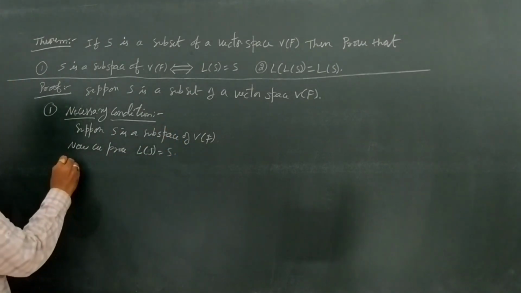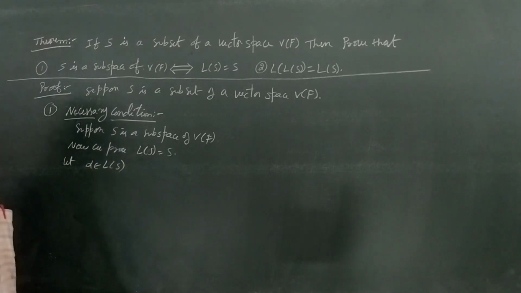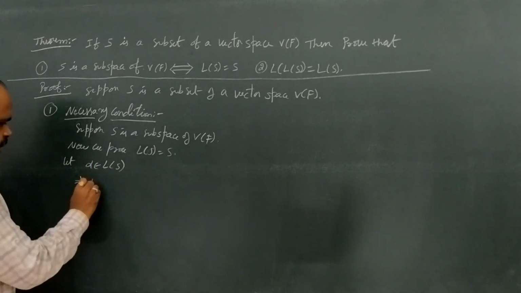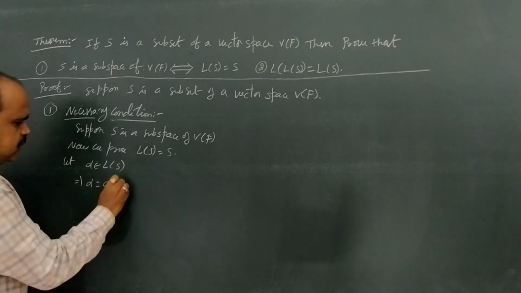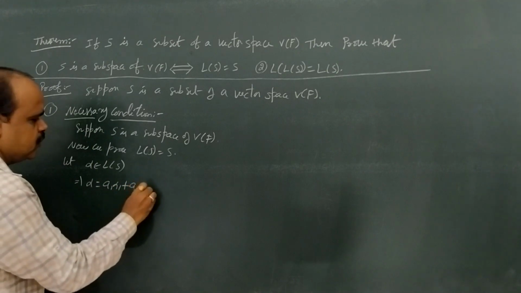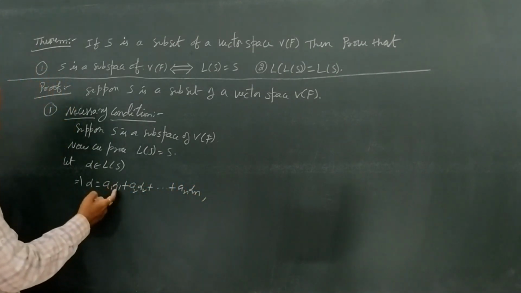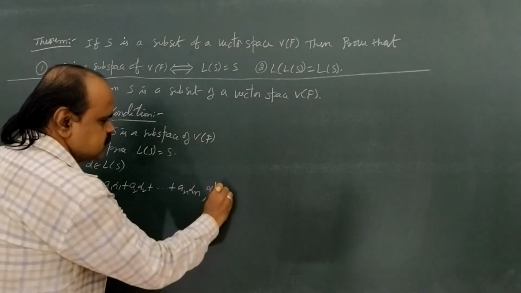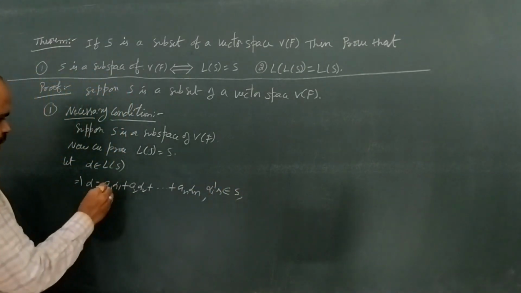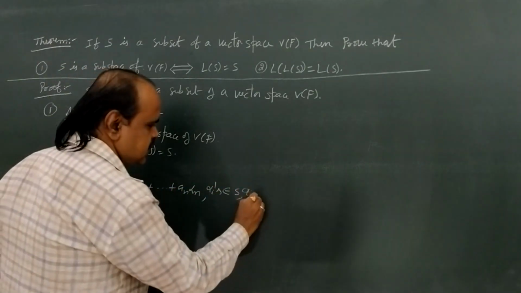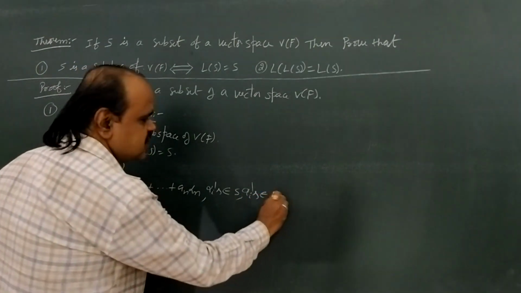For that, let some alpha belong to L of S. That means alpha is a linear combination of vectors of capital S. For example, alpha equals a1 alpha 1 plus a2 alpha 2 plus so on plus an alpha n. Here these alpha i's, alpha 1, alpha 2 and so on alpha n, belong to capital S, and a1, a2 and so on an, the ai's, are all scalars.